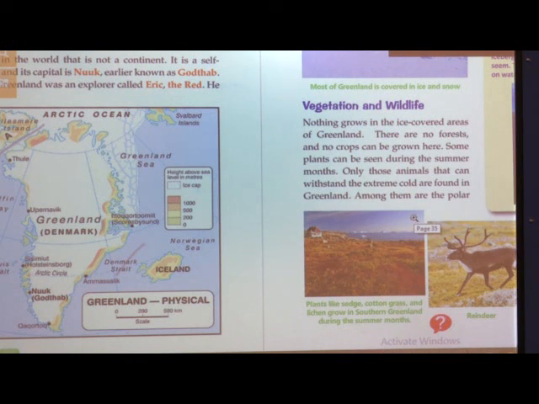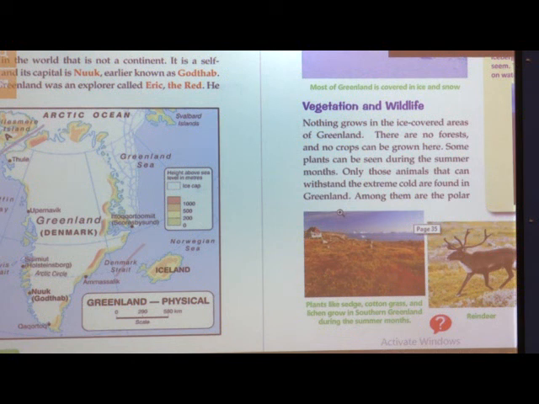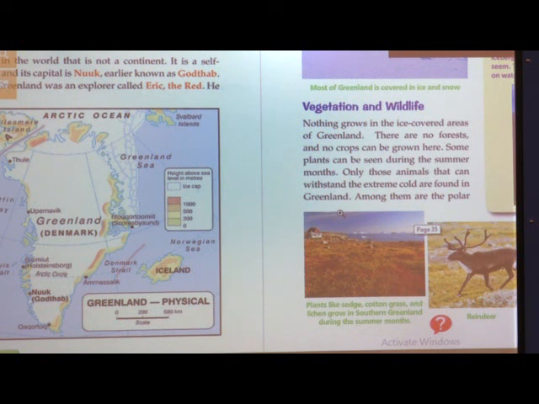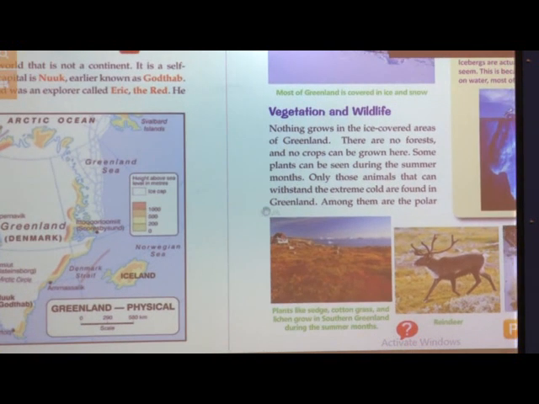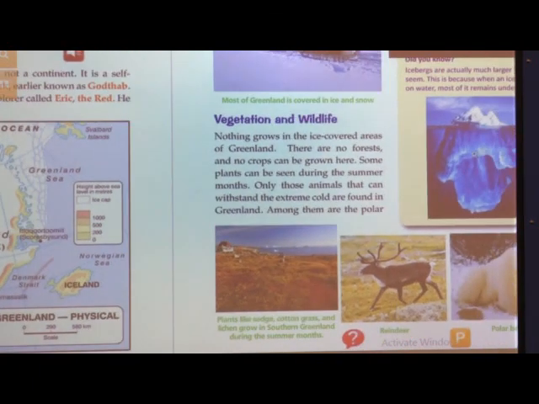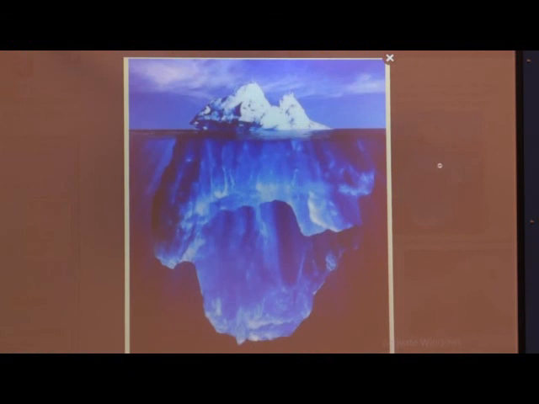Only those animals that can withstand the extreme cold are found in Greenland. Now what do you mean by withstand? Withstand means who can bear. Now if we are sent to Greenland, can we survive there in that cold atmosphere, in that cold climate? No. So which animals can withstand the cold? Only those animals are found in Greenland.